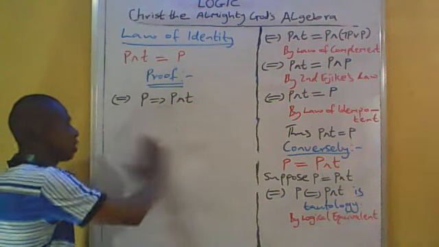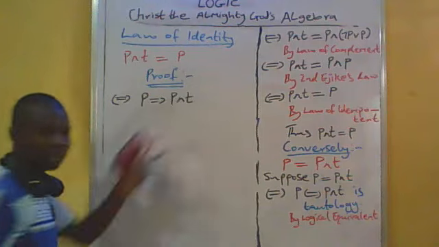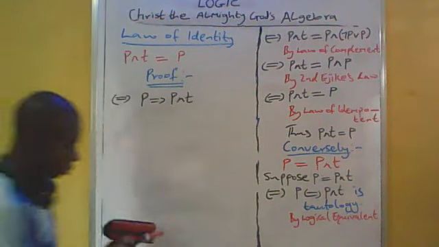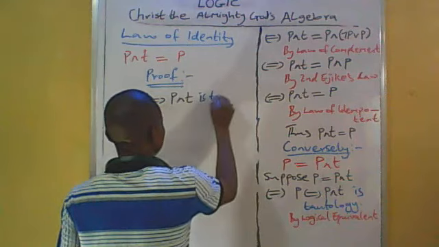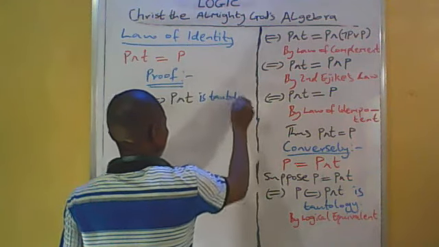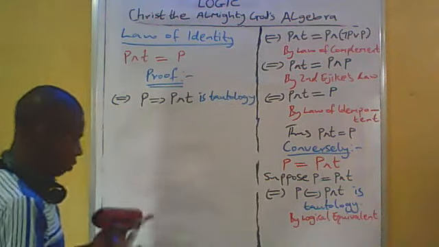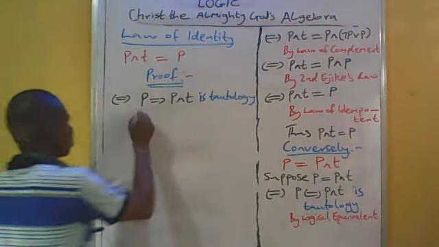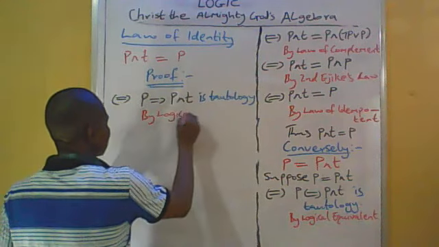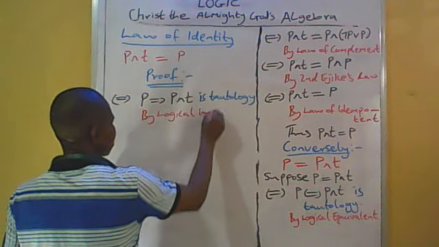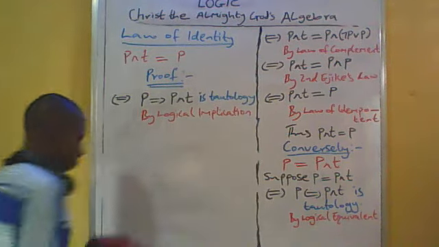So when you want to falsify this statement, the way of getting falsity is always true. We say that the statement is tautology, being justified by logical implication.